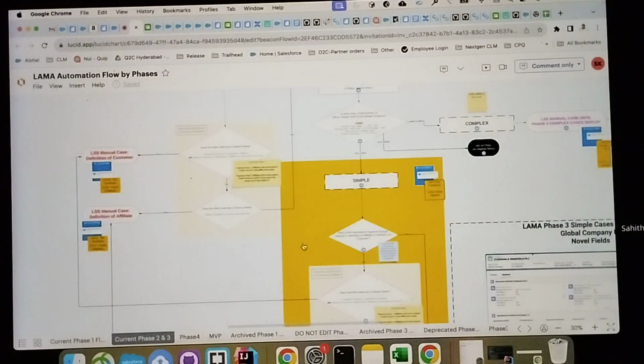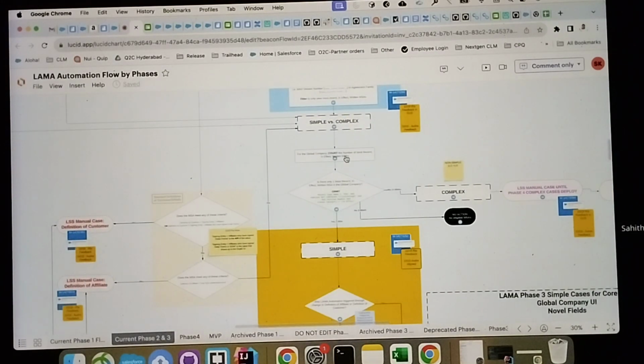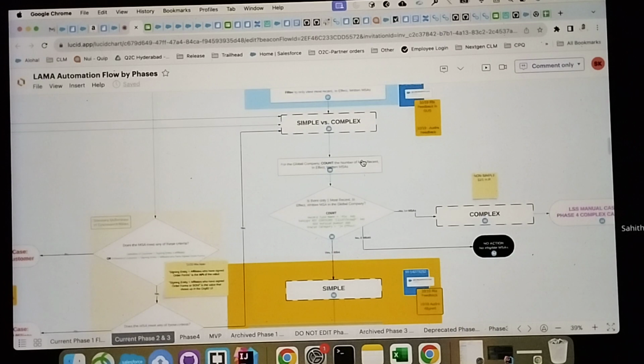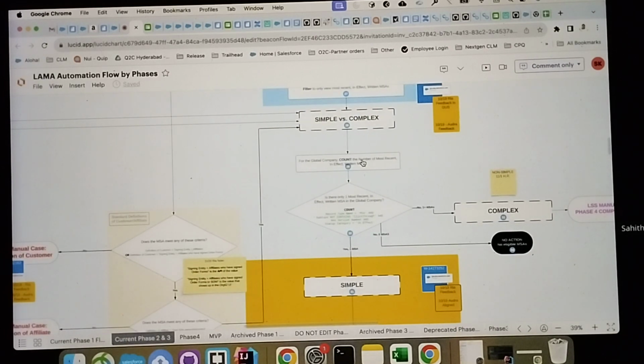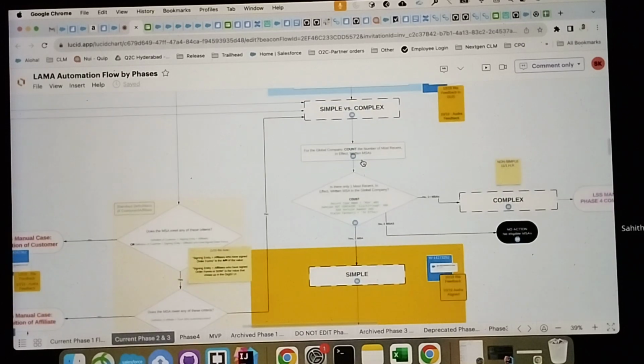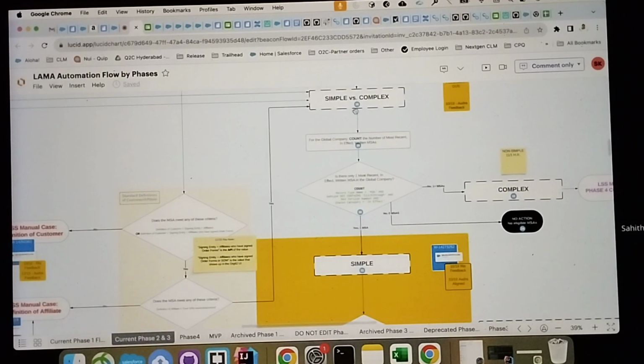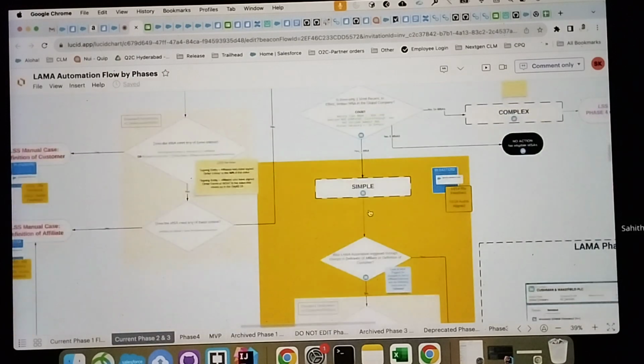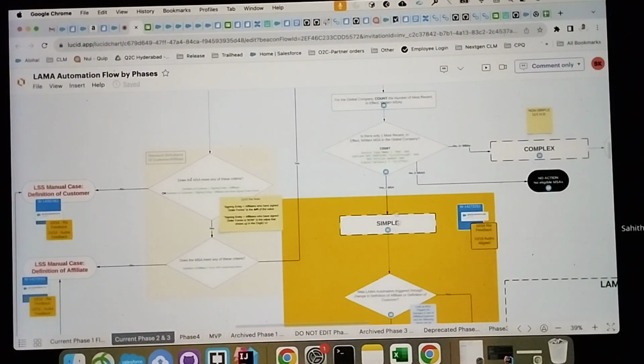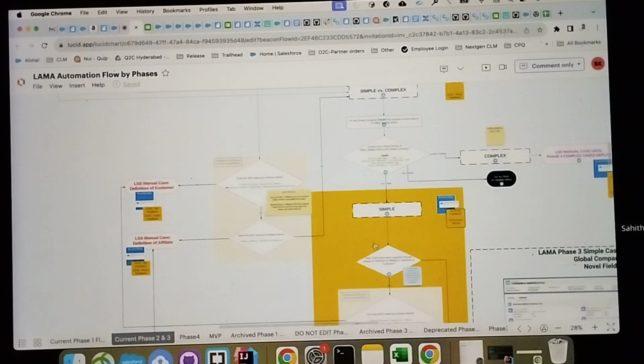And again here, the simple case evaluation will happen again. It checks for the most recent in effect MSAs, because whenever an MSA is amended, we will have one more MSA version, and it can be in effect again. That means we can send it for signature, and after signature it becomes in effect, and the activated date will be not null, right? It will also be eligible criteria again. So here again it will evaluate that one. That's how at every stage it will check for the simple case, and whether it is eligible for linking, unlinking, or the manual case.